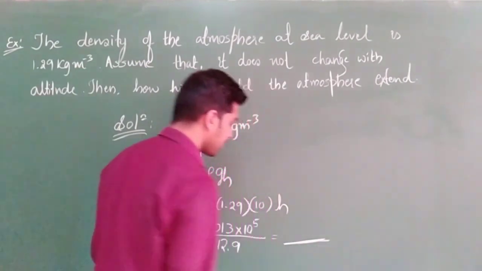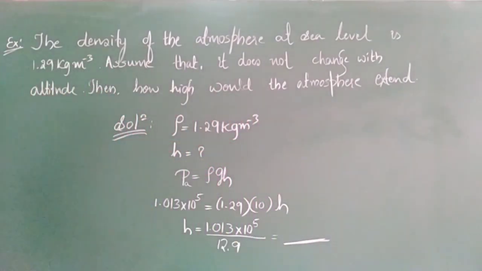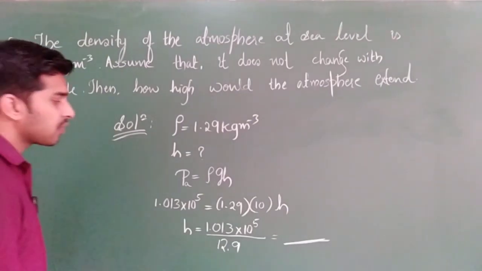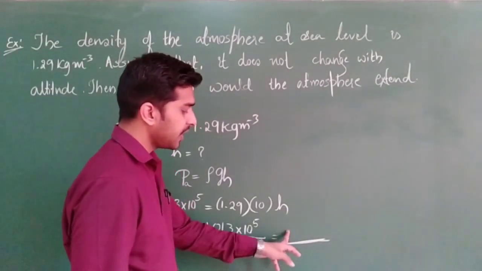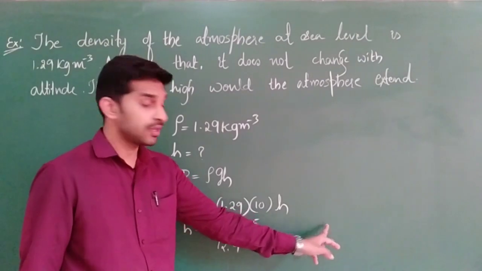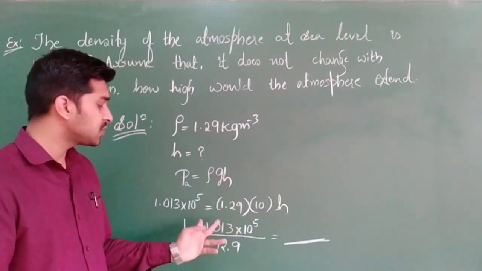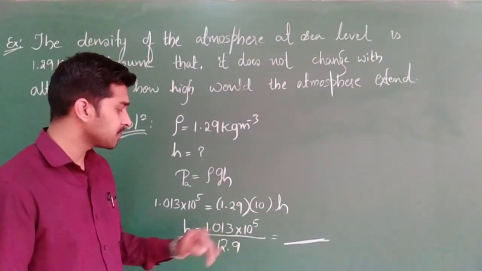Just check how much you are going to get. I will also check. So approximately when I solved, I got 8 kilometers. That means 8 into 10 to the power of 3. Clear? But there I had chosen 1.01, clear?